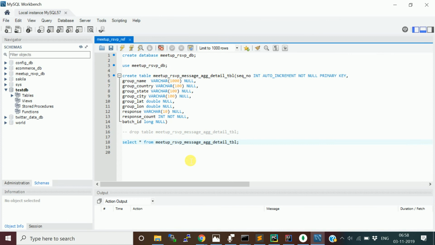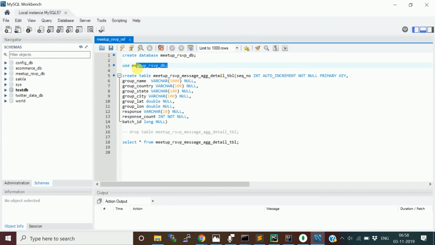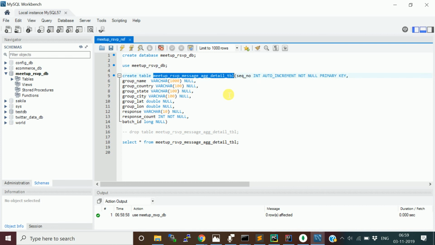Okay, so I'm using the database called Meetup RSVP. I have a table called Meetup RSVP message aggregate detail table. It has a sequence number, group name. It's an auto generated number just for maintaining the sequence number.